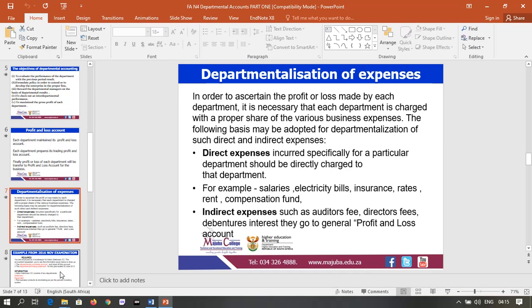Indirect expenses, which is where we talk about auditor's fee, director's fee, debentures, interest, all those go to the profit and loss account.